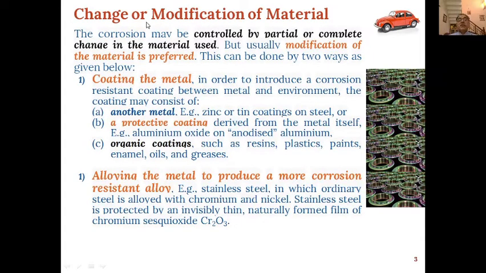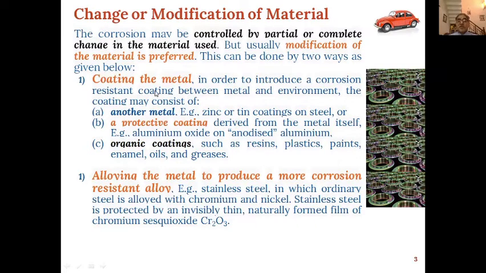First is the methodology where we change or modify the material. The corrosion may be controlled by partial or complete change in the material used, but changing the material is sometimes a difficult thing. Therefore, usually modification of the material is preferred for prevention of corrosion. This can be done in two ways: either coating the metal or alloying the metal to produce a more corrosion resistant alloy.